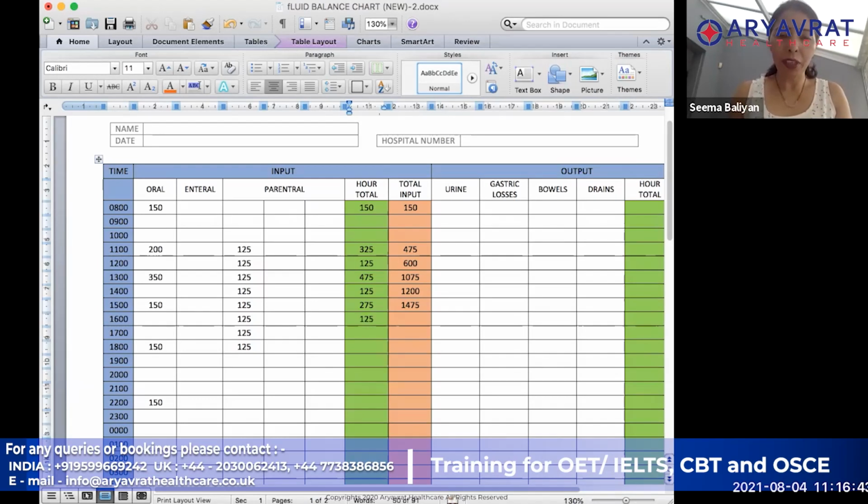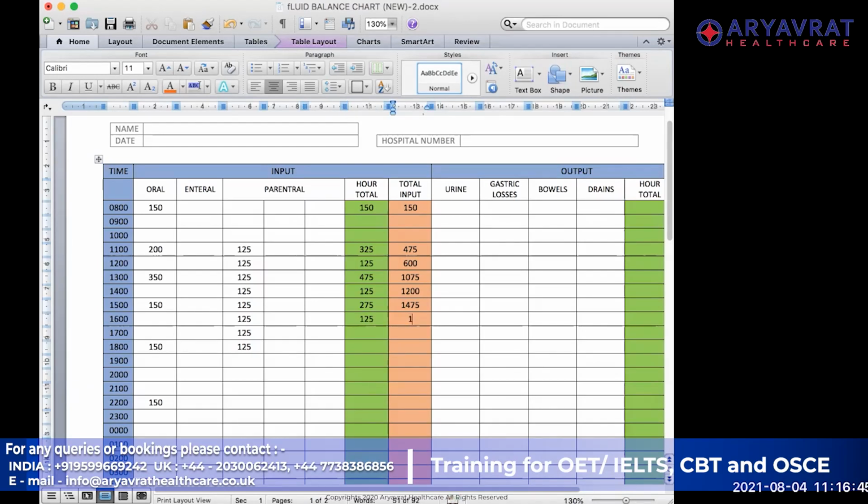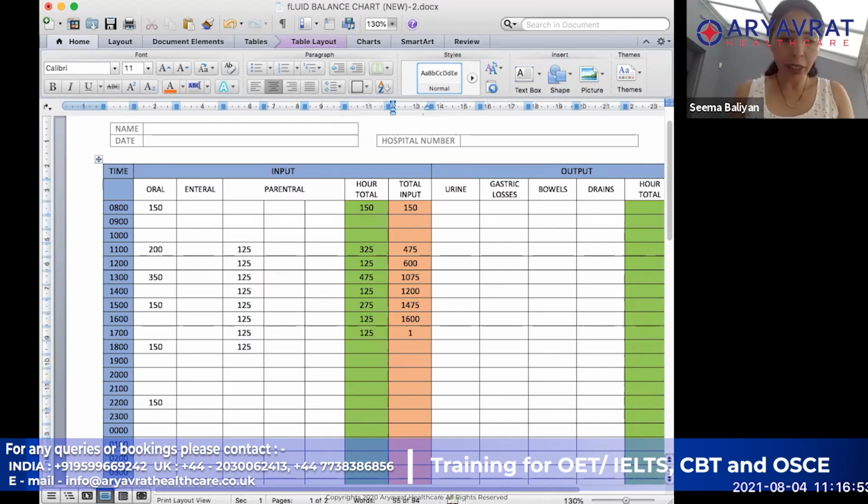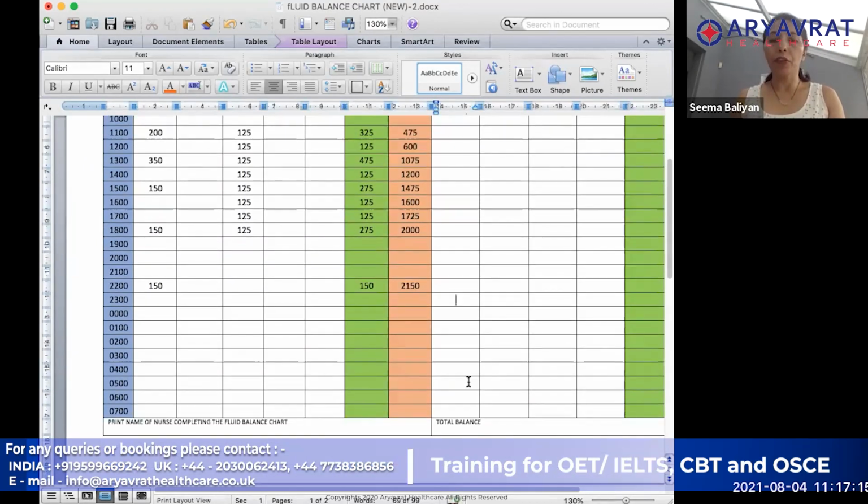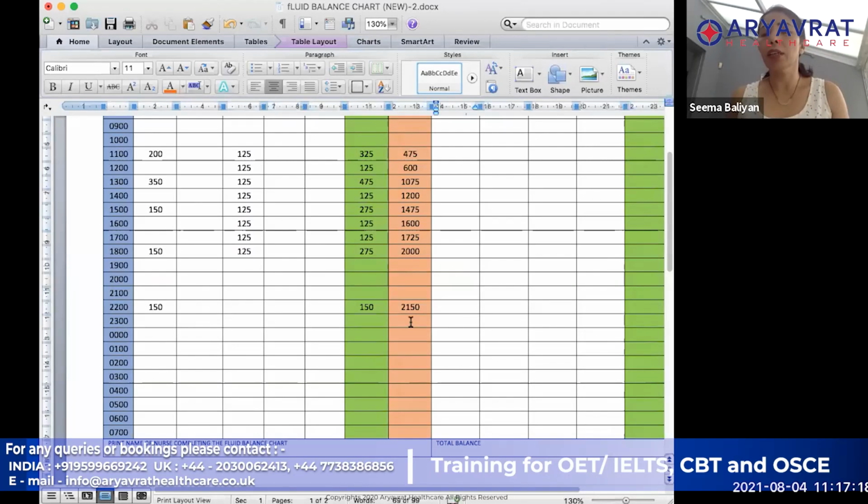Then my next one is 125. So add it to it, it will become 1600. Again 125, and it will become 1725. And then this one is going to be 275. I'm going to add this one, so it will become 2000. And then there is 150 over here, so it will become 2150. So my total input, if you will see, is 2150 in the 24 hours, or the information that I have till now.